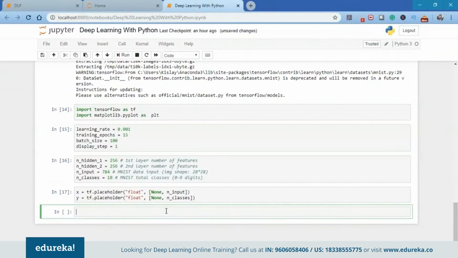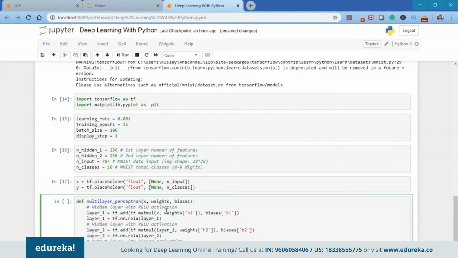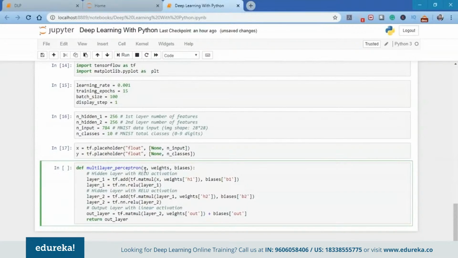Now the next step is to create our model. For that, we're going to create the hidden layers. If you have a close look at the definition of this multi-layer perceptron, we have the input X, the weights and the biases. In layer 1, we have the matrix multiplication of X with the weights, plus the biases. Then we apply tf.nn, which is TensorFlow neural networks, ReLU. You can use sigmoid or any other activation function if you want a different result. For this practical, I'm going to use the ReLU activation function.